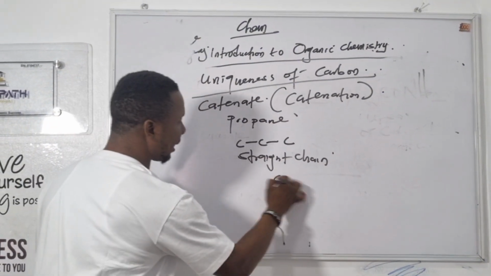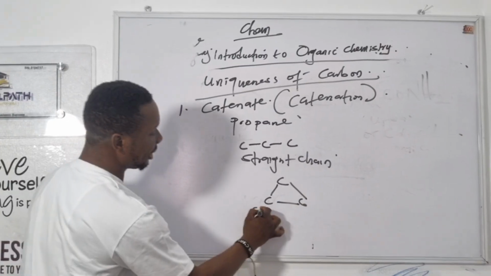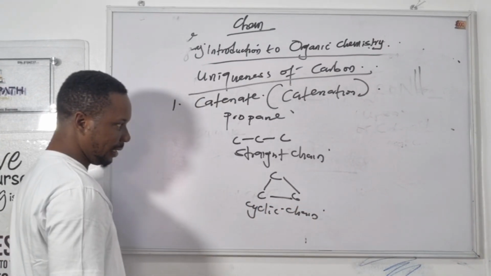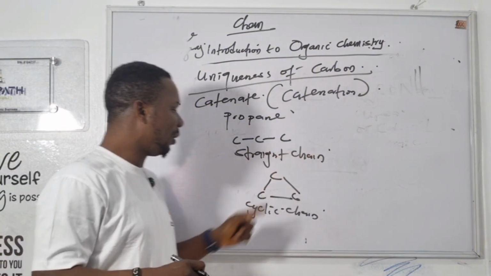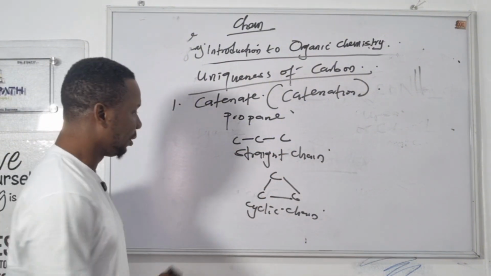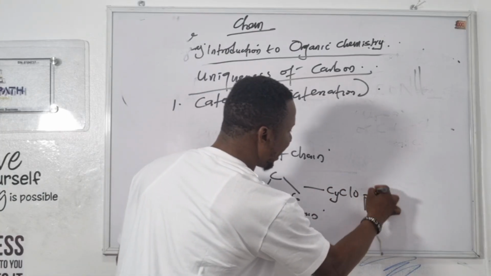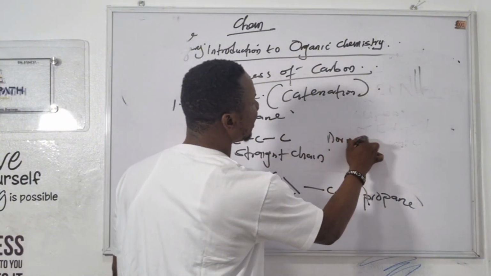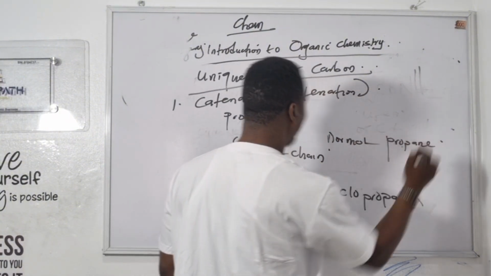It can also catenate like this, and this is a ring chain or cyclic chain. So that process in which carbon links together to form a straight chain or branch chain is called catenation. We all know that this is called propane, but this one is called cyclopropane. This one is called the normal propane, or the straight chain propane.